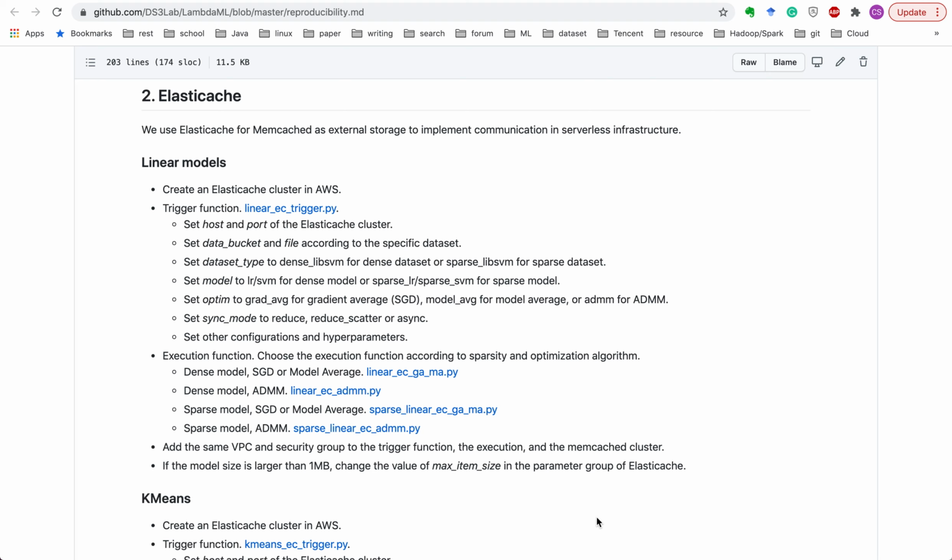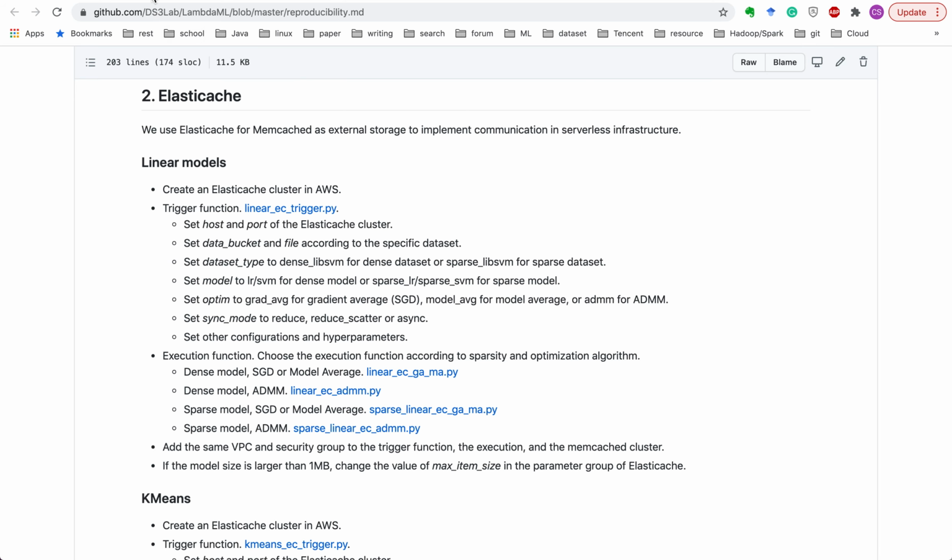In the previous video, we described how to train machine learning models using S3 as the external storage. But S3 is a disk-based storage, which is relatively slow. To achieve faster communication in service infrastructure, we use ElastiCache for Memcache as external storage. ElastiCache for Memcache is an in-memory based data store in Amazon AWS.